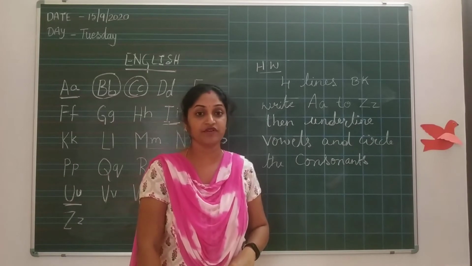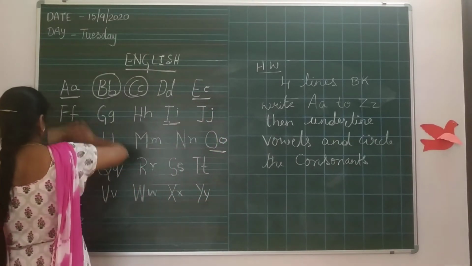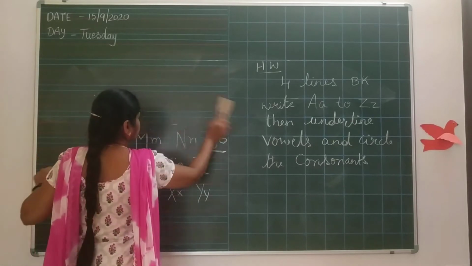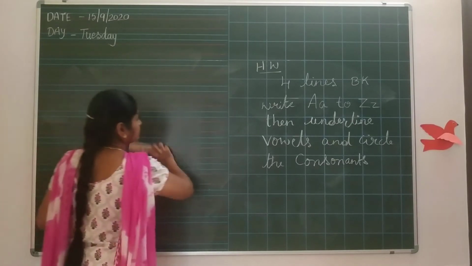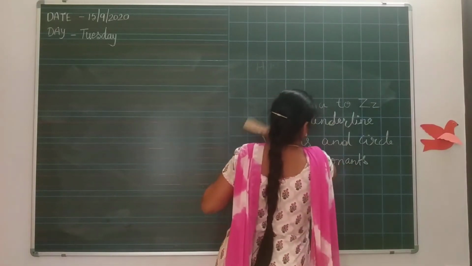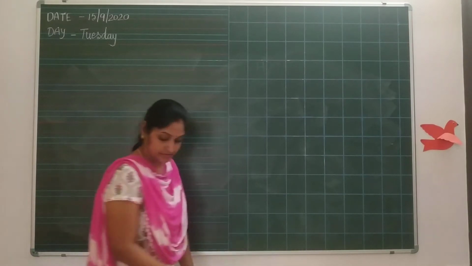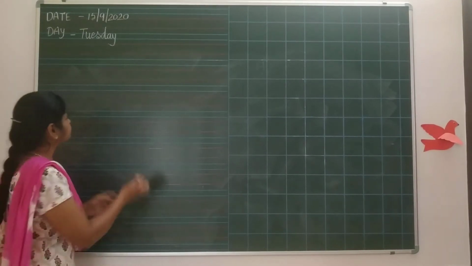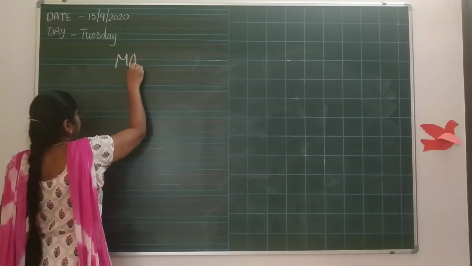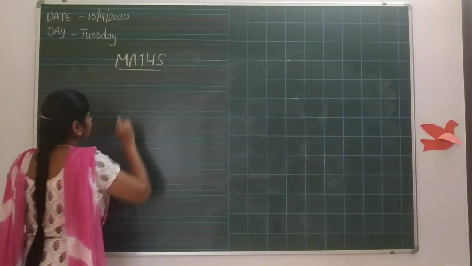Now we will move to our math session. Math session.